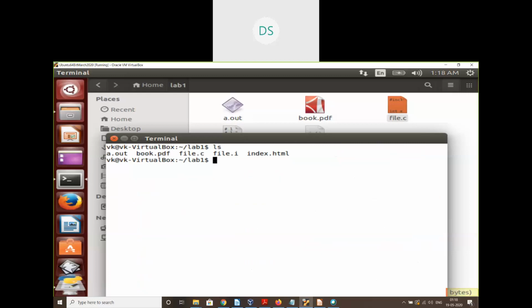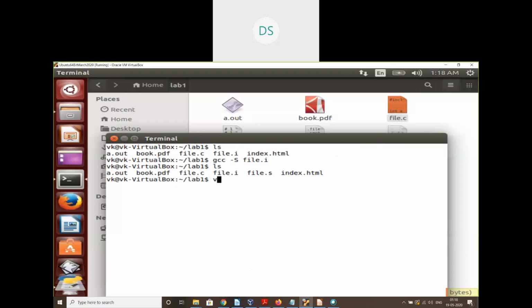Next, if I give file.i as input to gcc, it will not call the preprocessor. Instead, it calls the compiler. In fact, I can stop after compilation by using the option -S. It's uppercase S. Once I do this, gcc -S file.i, you can see file.s is generated. Okay, let me show you the content of file.s.